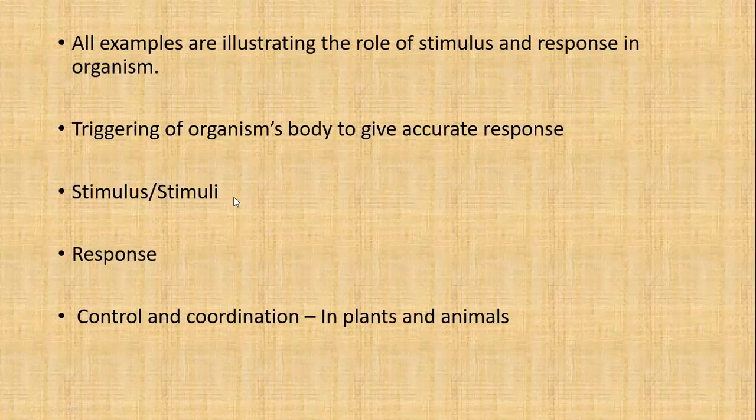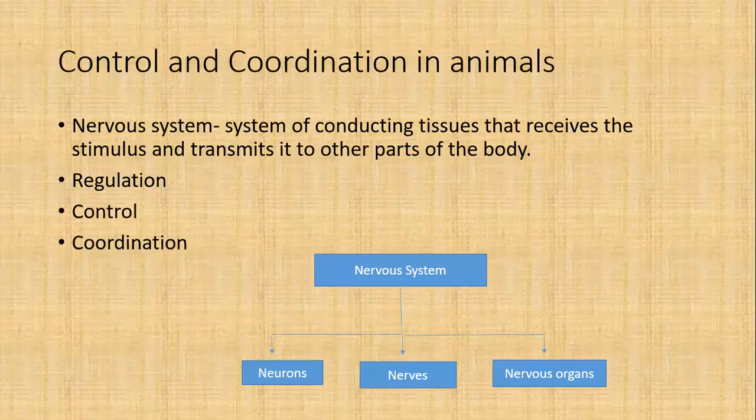What are stimuli? A stimulus is any change in your environmental condition which your body receives. What is response? It is the reaction of a body against the stimuli or any change in the environmental condition. So we have to study control and coordination both in plants as well as in animals. First we'll start with control and coordination in animals, then we'll move to plants.